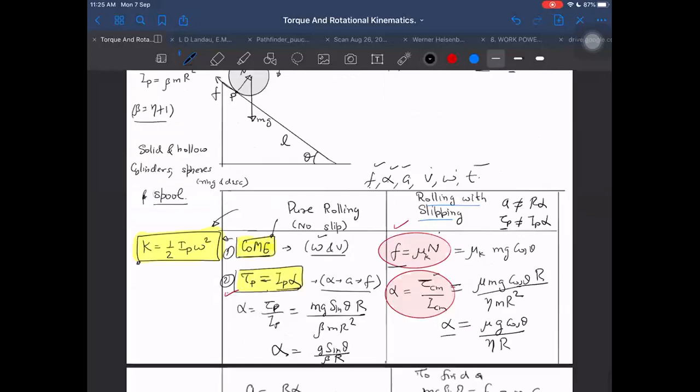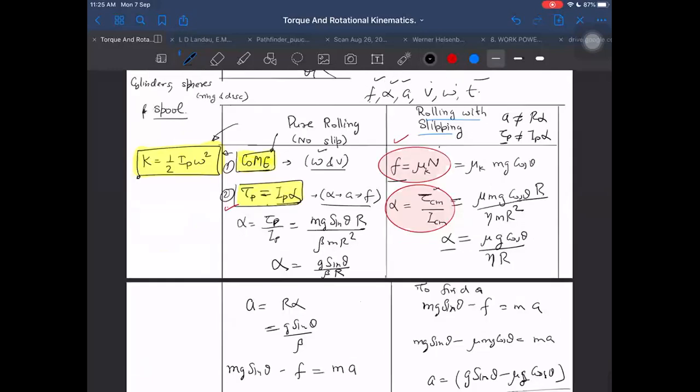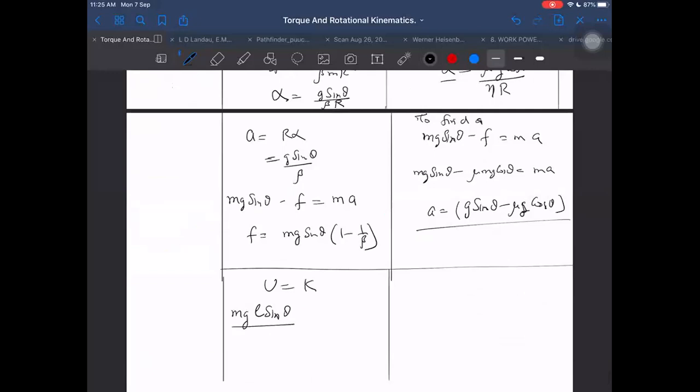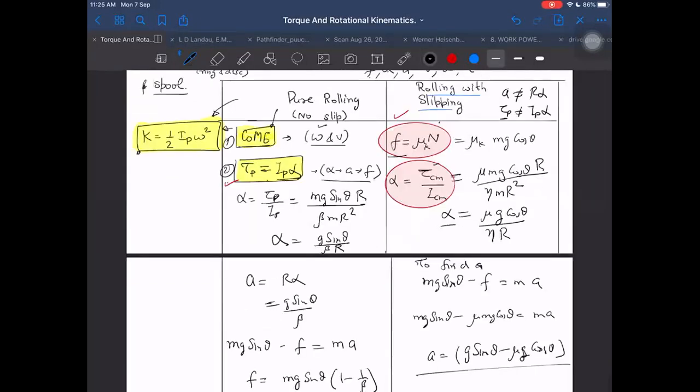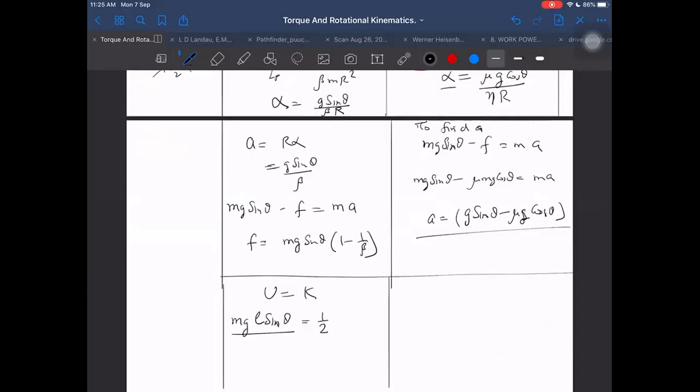If it is coming down through L length, then by covering L length, it will be mg L sin theta, and that will be equal to the kinetic energy. Somebody may write kinetic energy as half m vcm square plus half Icm omega square. Should I do that? No, I have an easier way. I will use half into I P omega square directly, with I P equal to beta m r square.